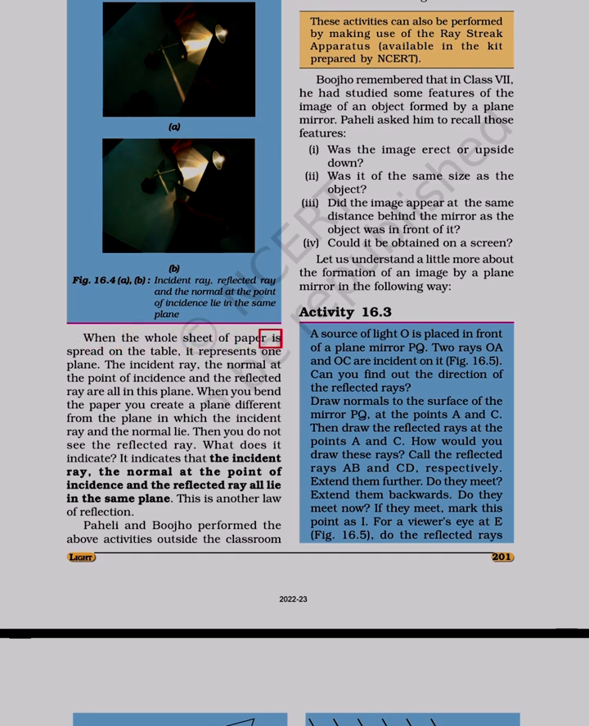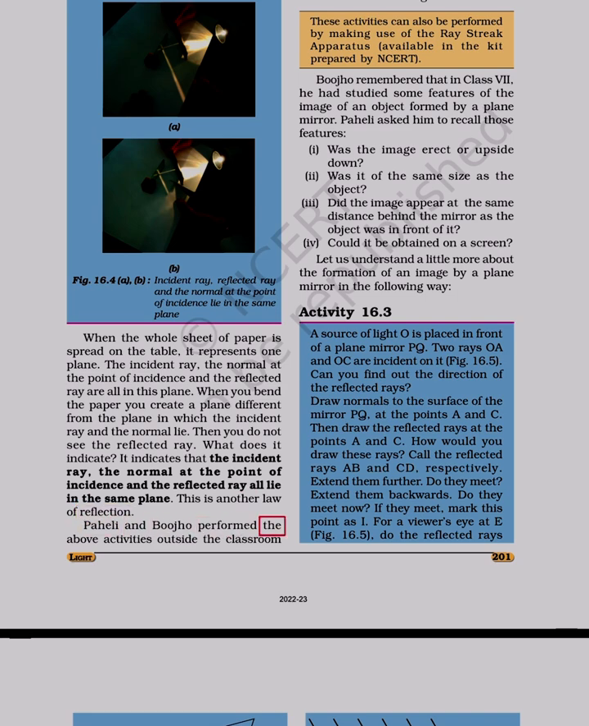When the whole sheet of paper is spread on the table, it represents one plane. The incident ray, the normal at the point of incidence and the reflected ray are all in this plane. When you bend the paper you create a plane different from the plane in which the incident ray and the normal lie. Then you do not see the reflected ray. What does it indicate? It indicates that the incident ray, the normal at the point of incidence and the reflected ray all lie in the same plane. This is another law of reflection.